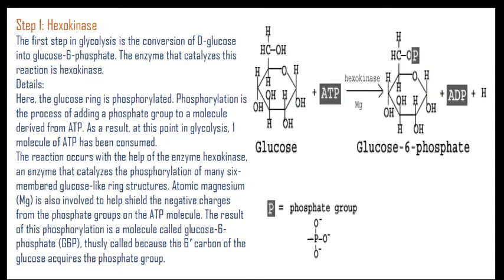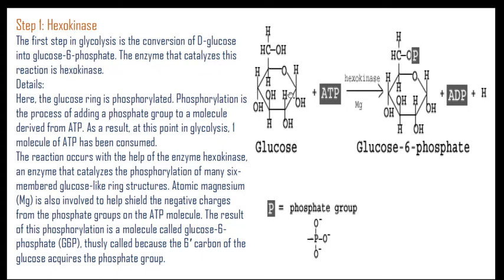So one by one we will learn about how they get converted due to the enzymatic reactions. First of all, the first step is controlled with the help of the enzyme hexokinase. The first step in glycolysis is the conversion of D-glucose into glucose 6-phosphate.